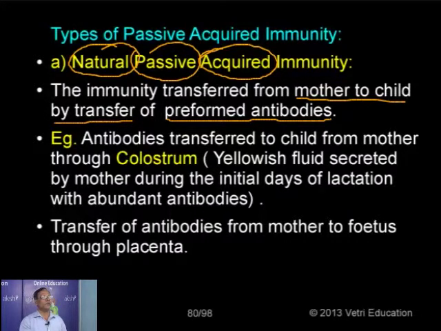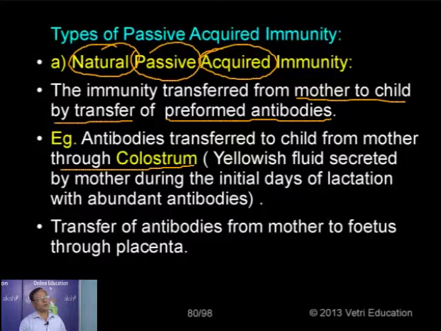The best example: the preformed antibodies are transferred to the child from mother through the breast milk, the first formed breast milk during the initial days of lactation, meaning the formation of milk. During the initial days of lactation, a yellowish fluid is secreted.